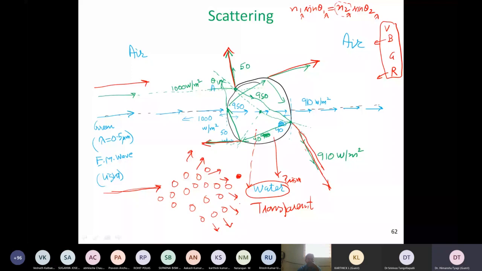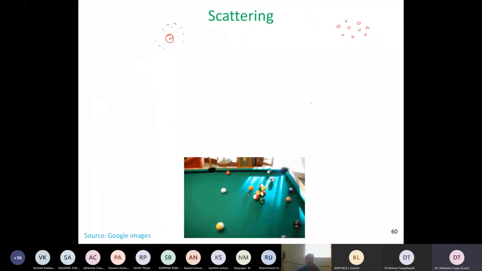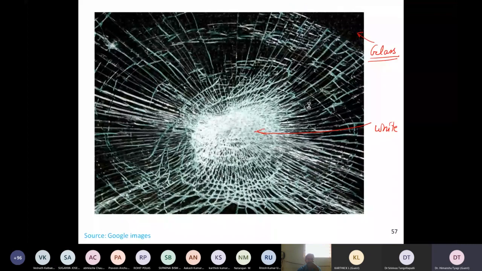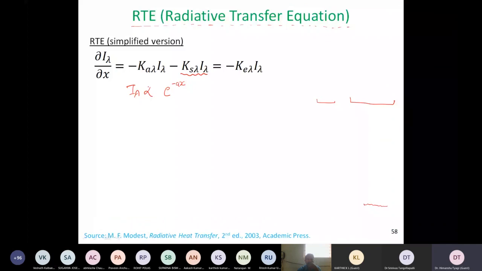The other set which I wanted to explain was that in addition to scattering, absorption is also taking place, because scattering was the second term over here. Absorption is the first term. Both are having the minus sign, which means both lead to the reduction in intensity. So if I'm plotting intensity on the y-axis, as we travel along in the x-axis, intensity is continuously reducing.